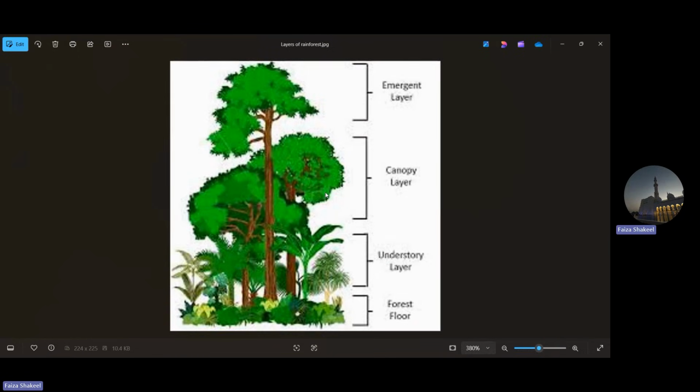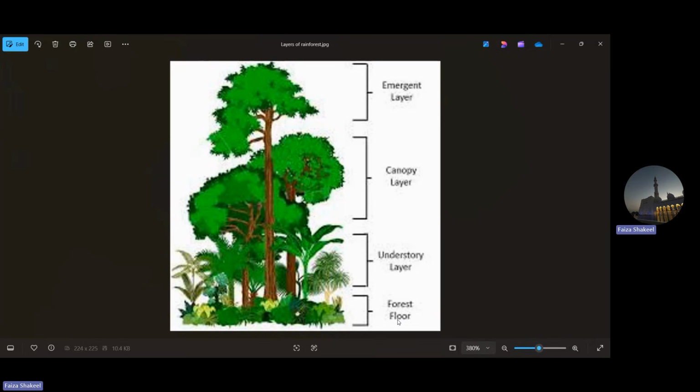Now look at this picture. These are the 4 layers of a rainforest. The topmost layer, please follow my cursor, is the emergent layer. The second layer is the canopy layer. Then moving to the next layer, that is the understory layer, and the final layer, that is the forest floor. So these are the 4 layers of a rainforest.